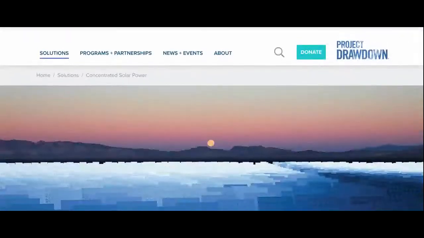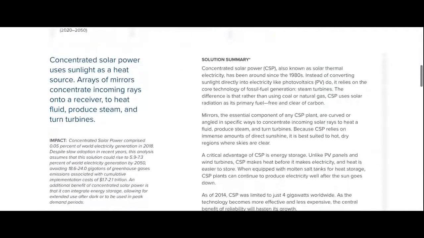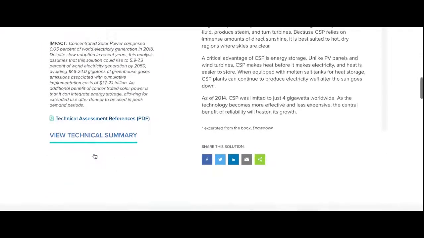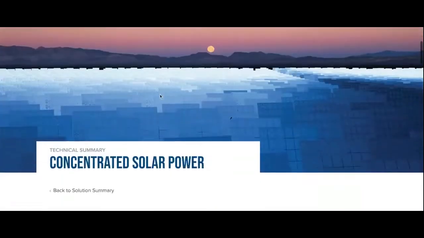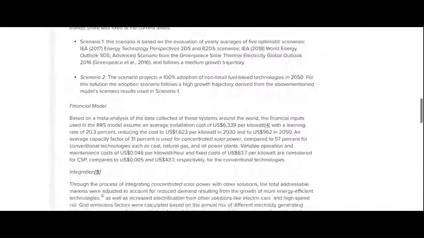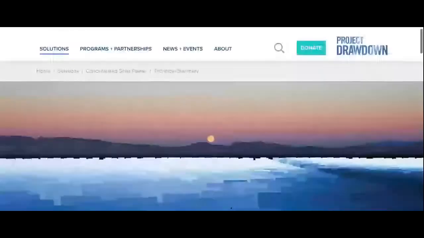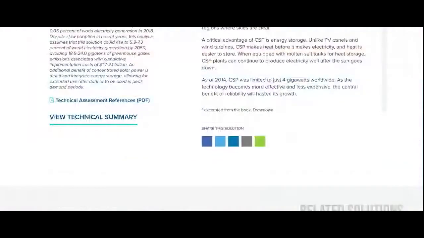And Drawdown here talks about how solar power can help you take CO2 out of the atmosphere, how much it would cost, and how much it would save in a lifetime. And so I could read deeply into this. This is much more scientific and much more thorough, but of course you can look into it and start thinking about it. What's great about this, you could also read the technical summary, so you can go more in depth about what is really going on with solar power, how much it costs, and all these kinds of ideas. If this seems a little bit too wordy and too specific to what's going on with solar power, you could just start thinking about how you could apply this solution to what you want to do in your industry.